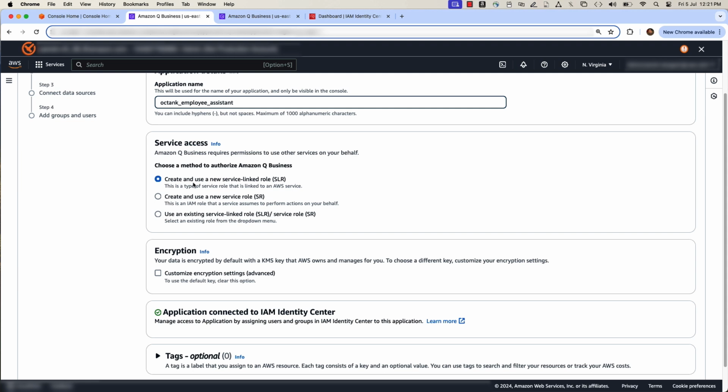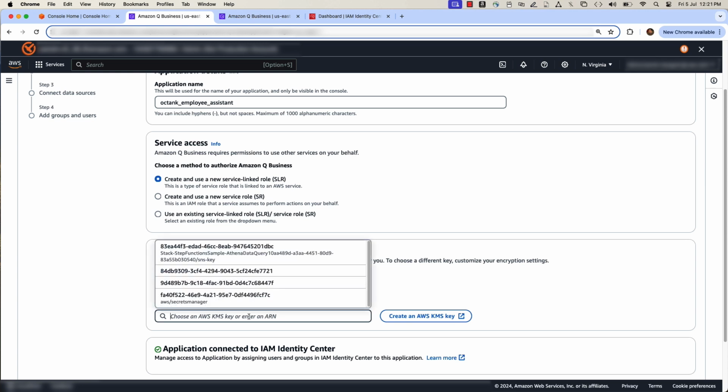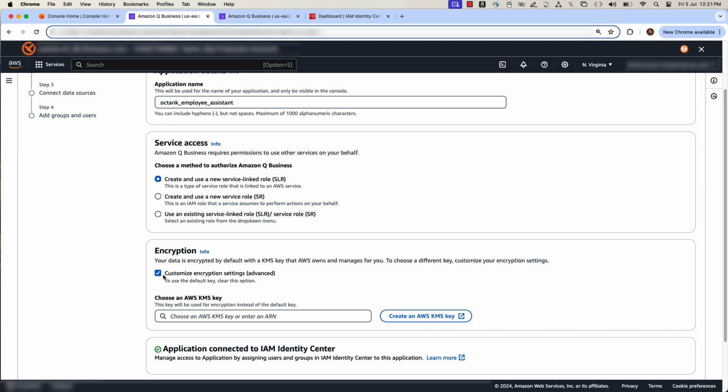Select the default service role. By default, data is encrypted by the Q Business application. It also gives you an option to create and use a customized KMS key. For this demo, we are using the default option.